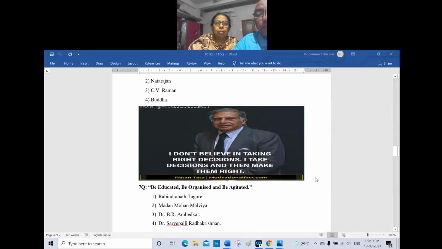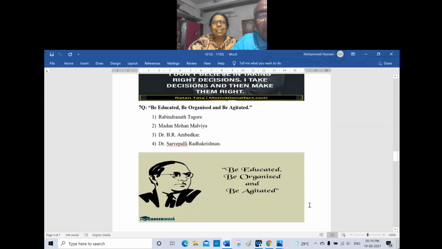Yes, next, 107. 7. "Be educated, be organized, and be agitated," said by 1 Rabindranath Tagore, 2 Madan Mohan Malviya, 3 Dr. B.R. Ambedkar, and 4 Dr. Sarvepalli Radhakrishnan. Option 4? No. Be educated, be organized, and be agitated. The answer is option 3, B.R. Ambedkar.